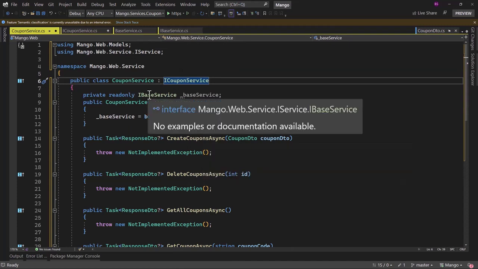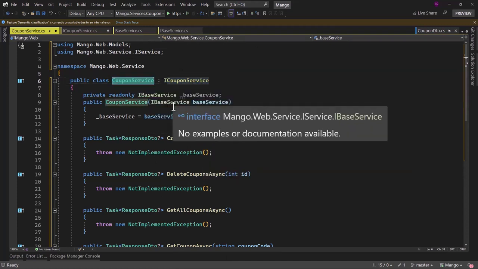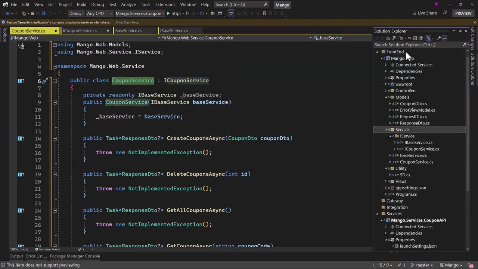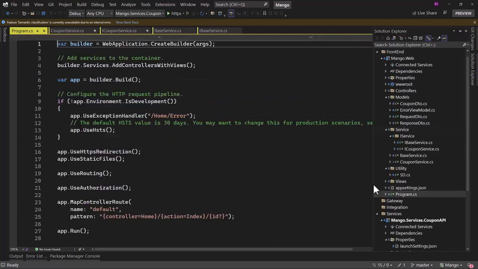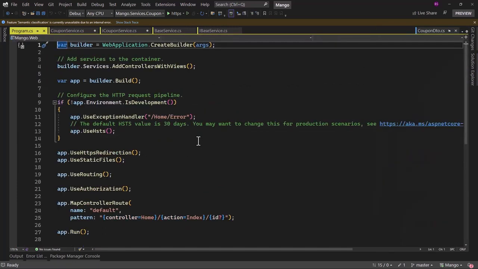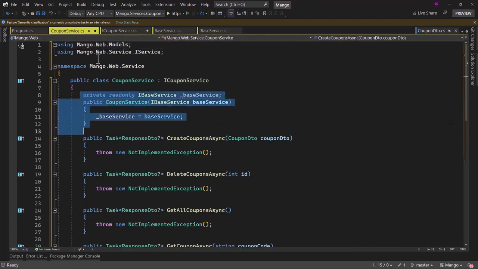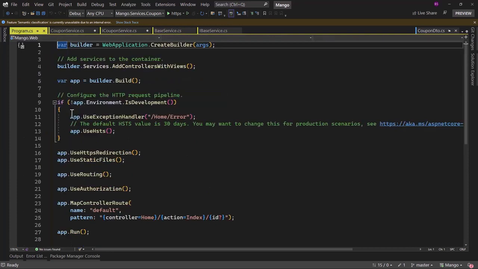Right now we have not added the base service or coupon service in the startup, or rather the Program.cs class file. We need to inject that first, only then dependency injection will inject that base service when we are requesting it in any other class.